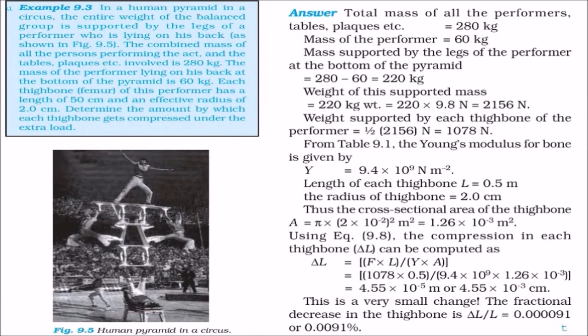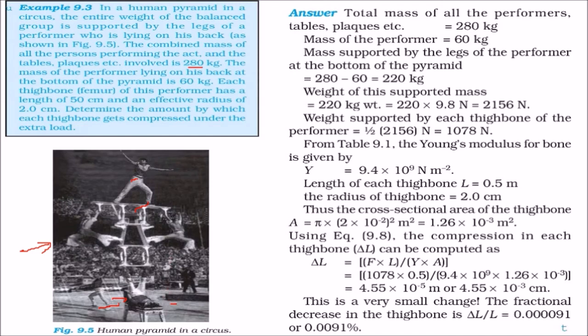In a human pyramid, this is a human pyramid in a circus, the entire weight of the balanced group is supported by the legs of a performer who is lying on his back. See, this is the guy on the back. The combined mass of all the persons performing the act and the tables, plaques, this one, is 280 kg. The mass of the performer lying on his back at the bottom of the pyramid is 60 kg.